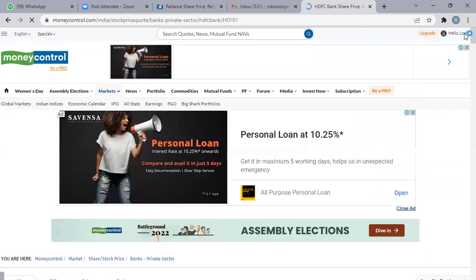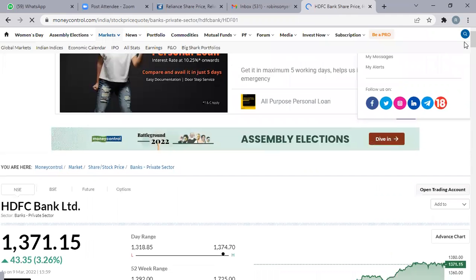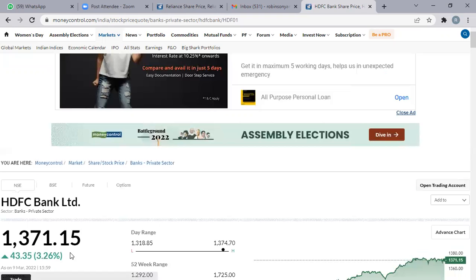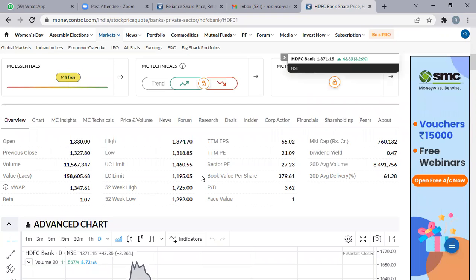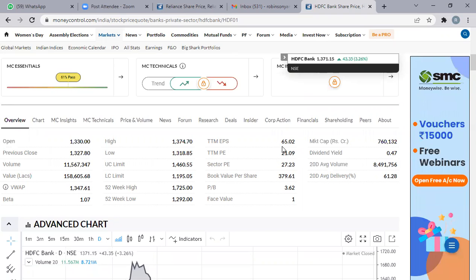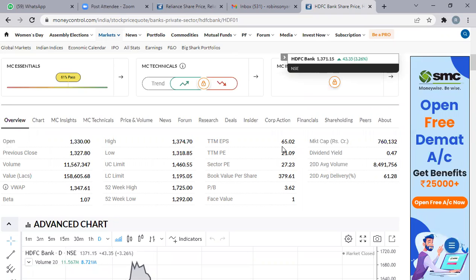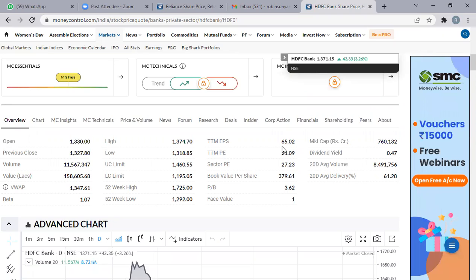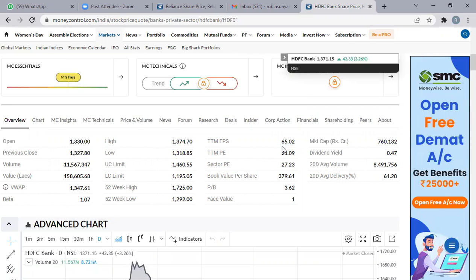The share price of HDFC is 1,371 rupees. Here it is coming like this, 1,371 share price. And the P by E, E means EPS. So EPS is 65. So whenever you sit for stock market classes, better to have a calculator, a simple calculator or scientific calculator, whatever you have.